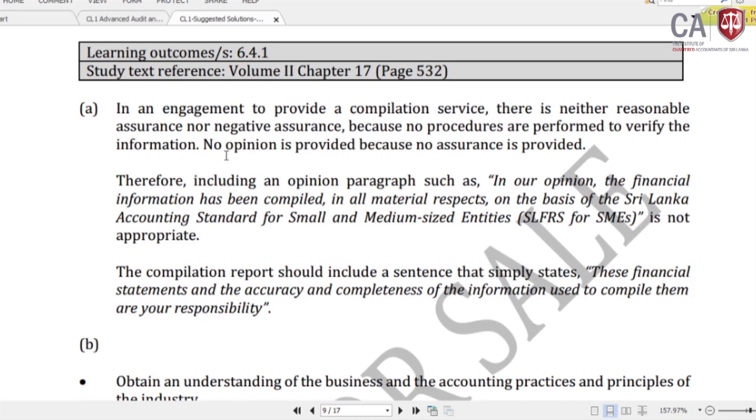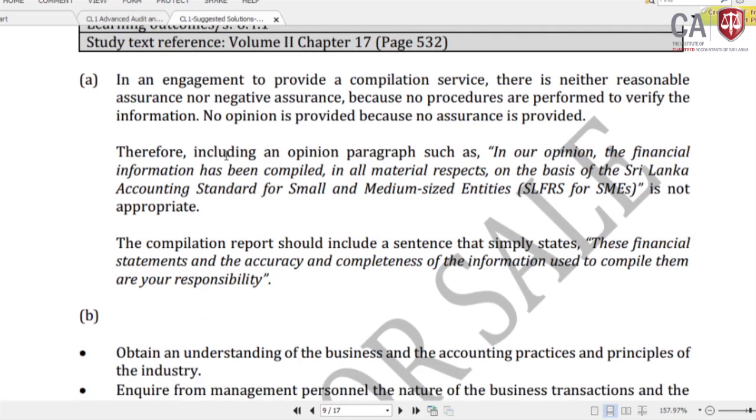Therefore, including an opinion paragraph such as, "In our opinion, the financial statements have been compiled in all material respects on the basis of the Sri Lanka Financial Reporting Standard for small and medium-sized entities" is not appropriate. The compilation report should include a sentence that simply states these financial statements and the accuracy and completeness of the information used to compile them are your responsibility. Very clearly given in the study text.